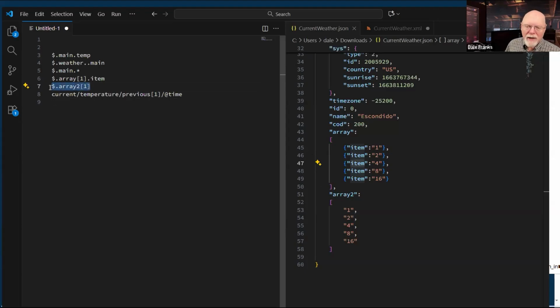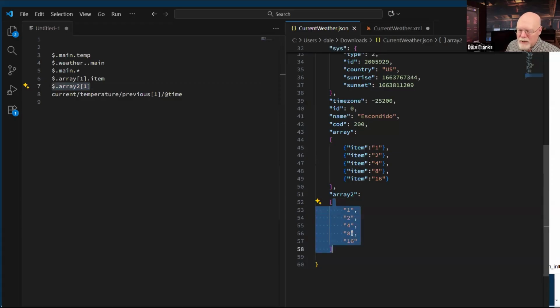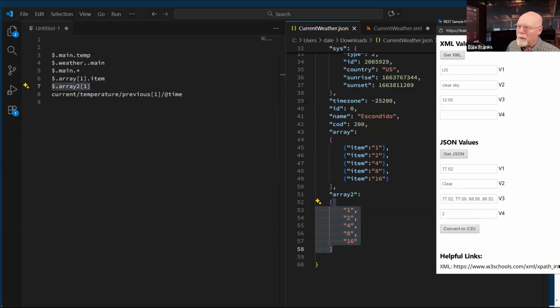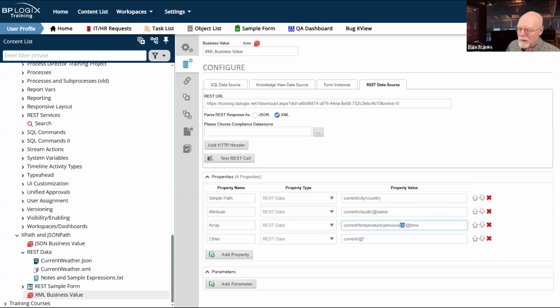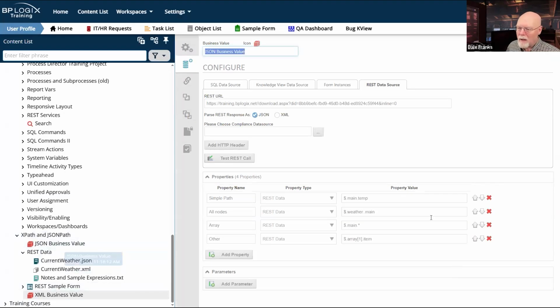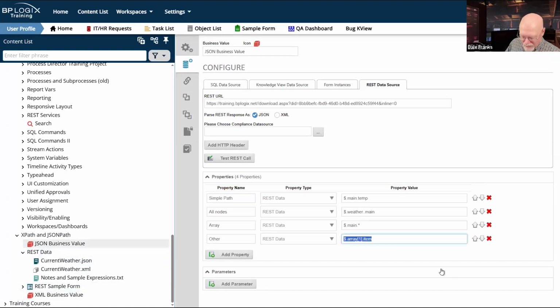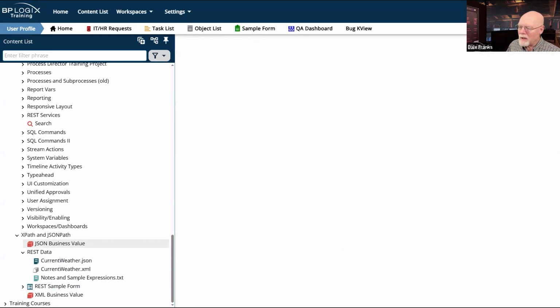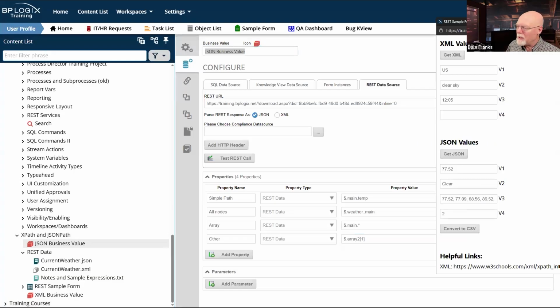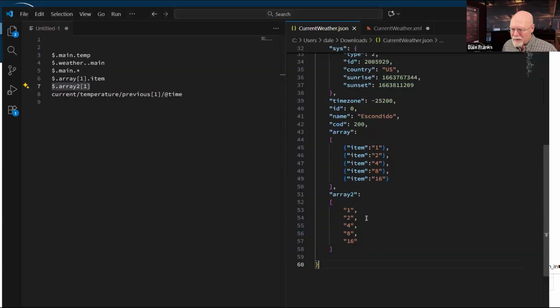In fact, we don't have to guess at it. Now, notice that in array 2, these items don't have a label. So I don't have an attribute that I can grab, but I can change that to that. I didn't want to close it. I just wanted to update it. But that should return, and does in fact return, my 2 again, because that is where the item is.